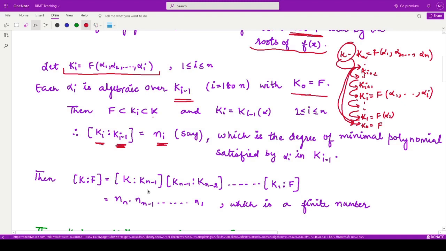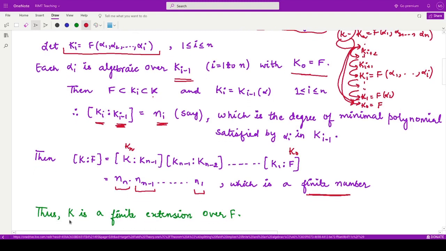So the degree of K over F, what is K? K is basically Kn. So Kn over K_(n-1), K_(n-1) over K_(n-2), and so on, down to K1 over F, which is K0. And we have written each of these to be equal to ni. So this would be nn, this would be n_(n-1), down to n1, which is a product of finite numbers. So this product would also be finite. If this is finite, that means the degree of this extension is finite. We can say K is a finite extension over F.